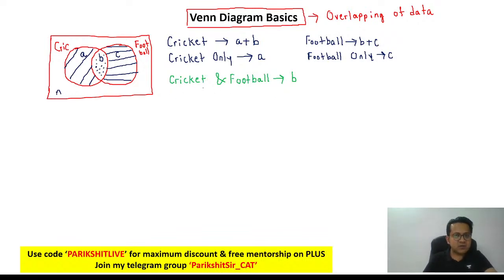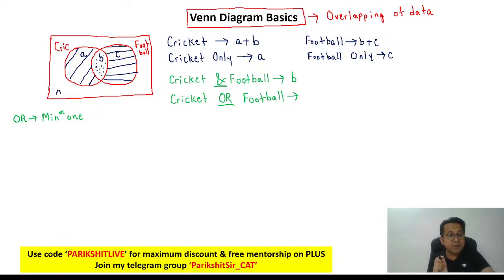Concentrate on the word and here. If I say and, it's going to be B. But if I were to ask you how many students play cricket or football, this time instead of and, I am using the word or. Many a time students go wrong here. What is the meaning of or? Remember, in LRDI and quants, or always means minimum one. I'm not saying it's one, it is minimum one. So cricket or football means minimum one.